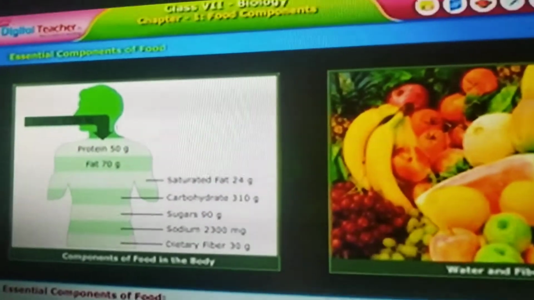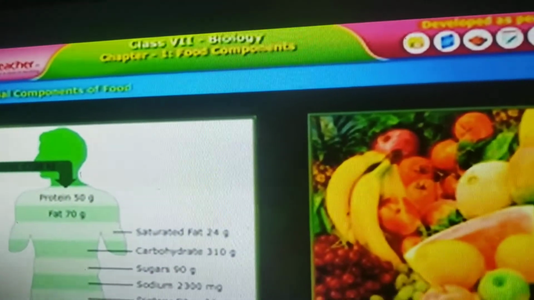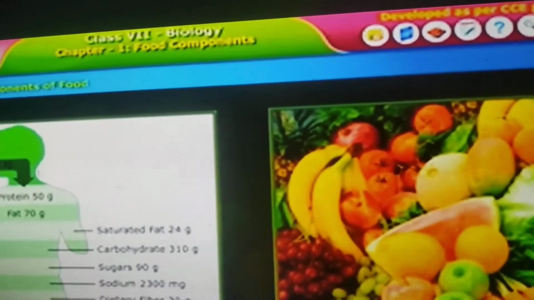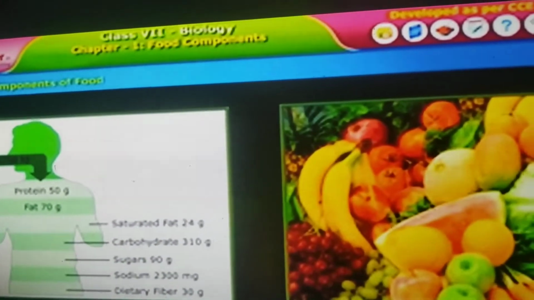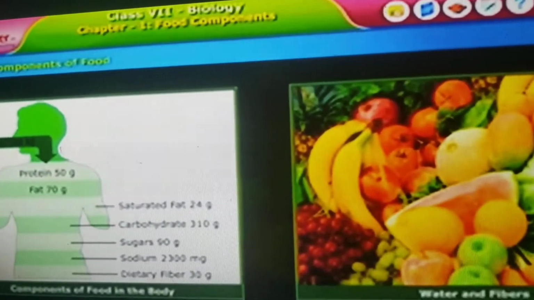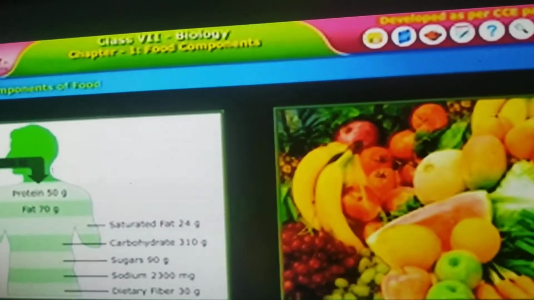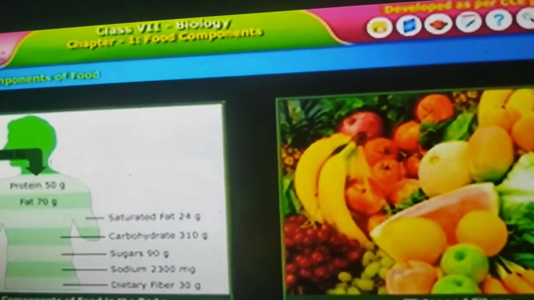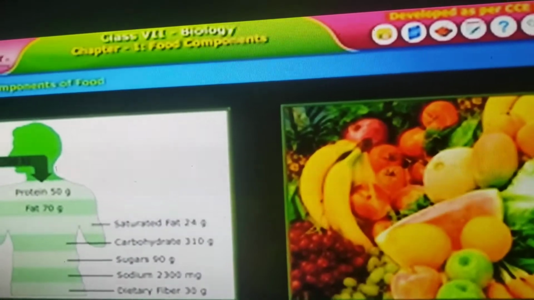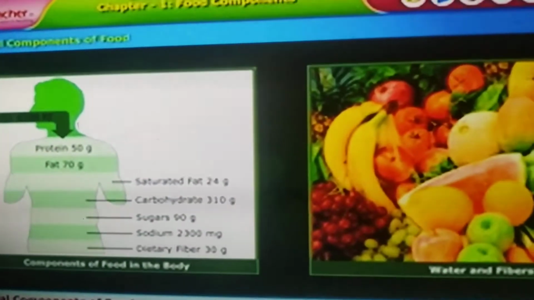So different types of carbohydrates, proteins, fats, vitamins and minerals, and each and every component has its own function. Carbohydrates make us strong, they give us energy. And proteins, fats, vitamins and minerals, all these are useful and they have different individual functions. And water also helps our body to maintain good health.